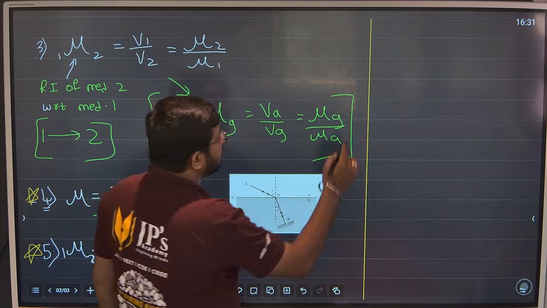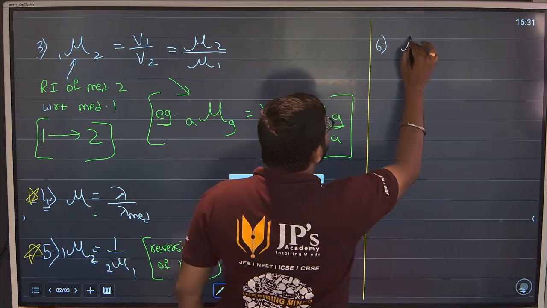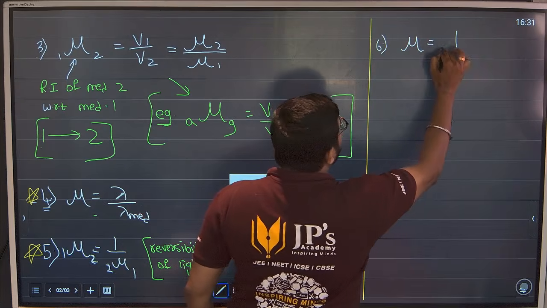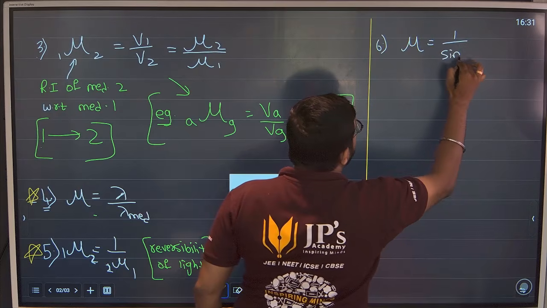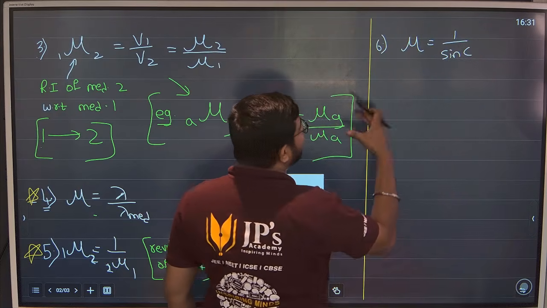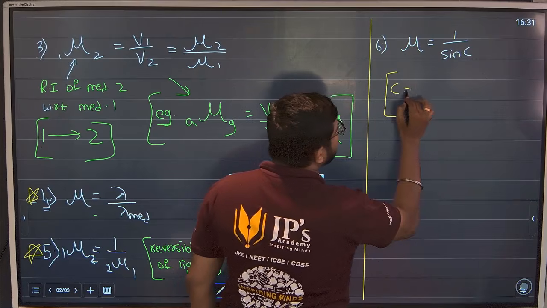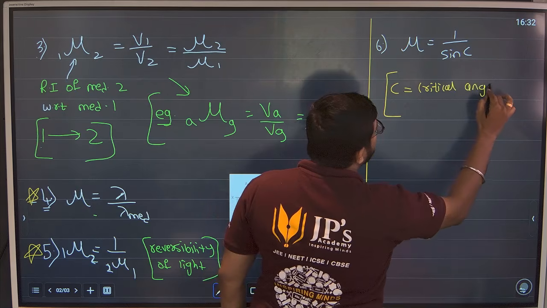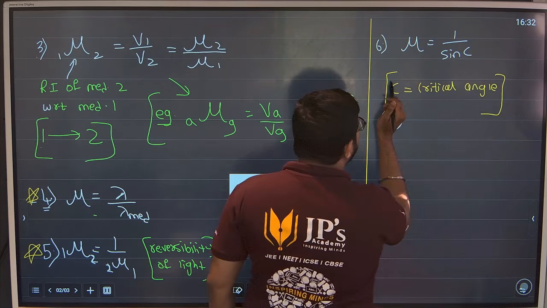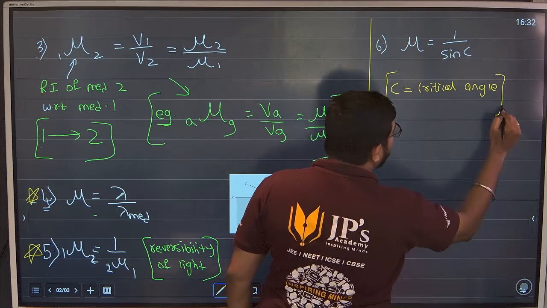Next, sixth, same refractive index, guys. Mu is 1 upon sine C. What is C? C is called as critical angle, guys, which is fixed. We know that critical angle is fixed.